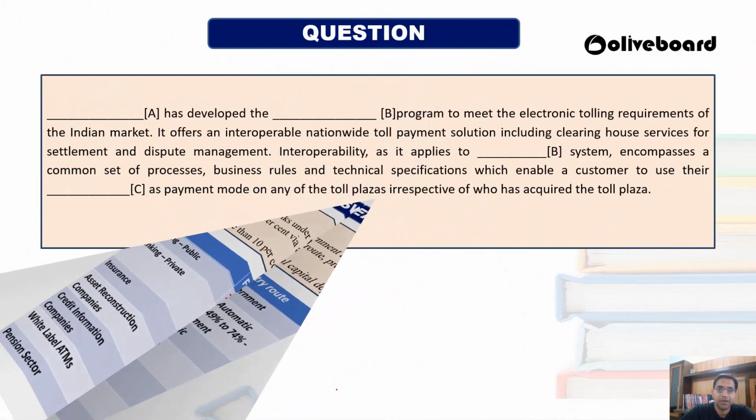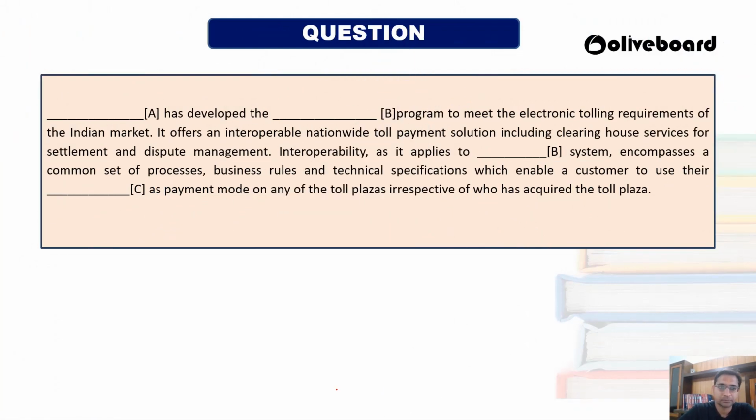Okay, now the next question. Dash has developed the Dash program to meet the electronic tolling requirement of the Indian market. It offers an interoperable nationwide toll payment solution, including clearinghouse service for the settlement and dispute management.